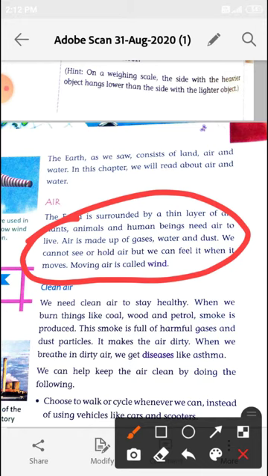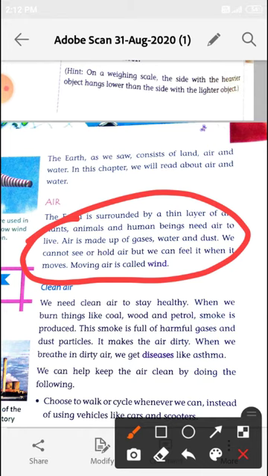Components of air. Air is actually a mixture of a number of gases, dust particles and water vapor. Air contains about 78% nitrogen, 21% oxygen, and less than 1% argon, carbon dioxide and other gases.